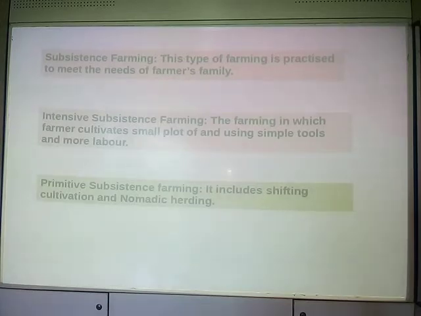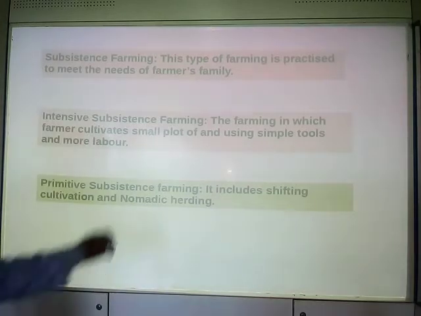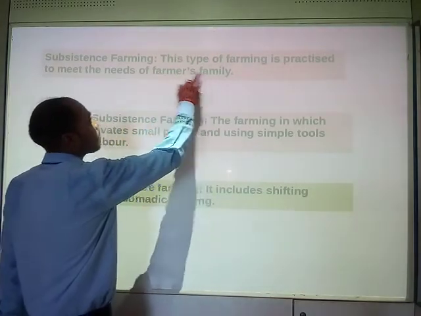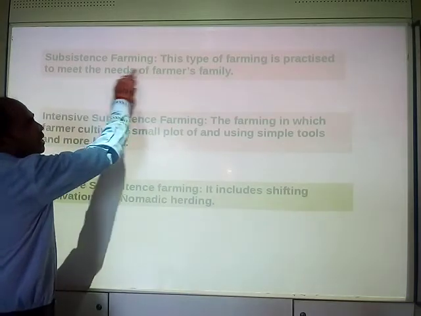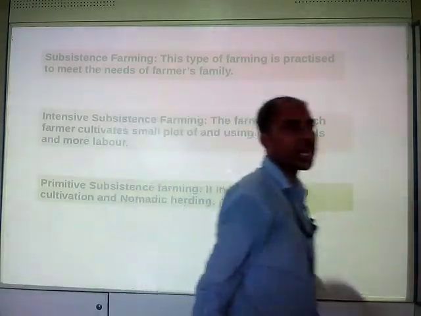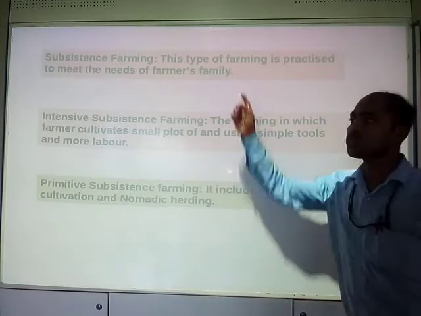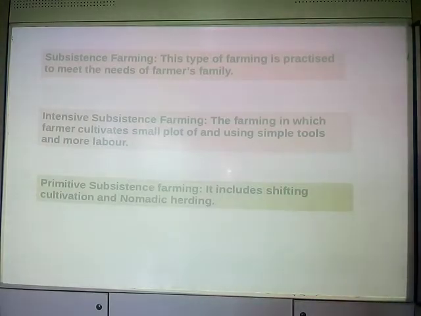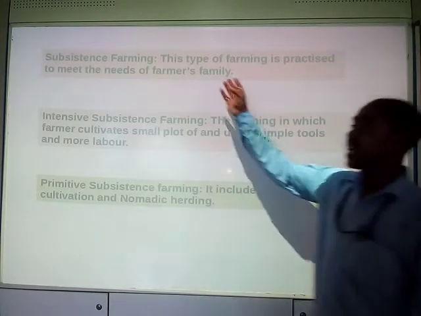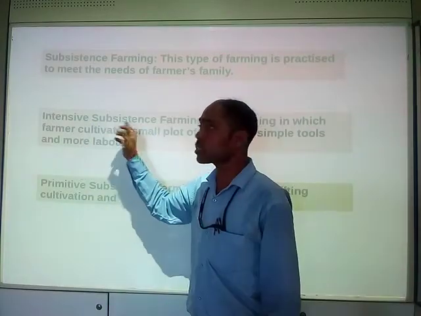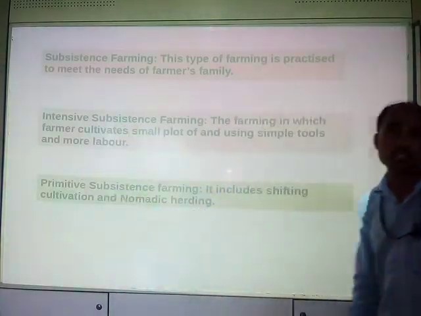If farming is carried out to meet the needs of the farmer's family, फार्मर की फैमिली की जरूरतों को पूरा करने के लिए जो फार्मिंग किया जाता है, that is known as subsistence farming. So this type of farming is practiced to meet the needs of the farmer's family. Now subsistence farming is divided into two types: intensive subsistence farming and primitive subsistence farming.